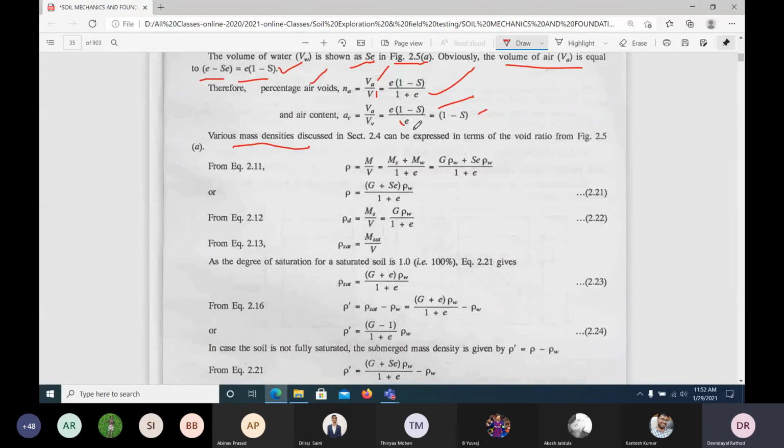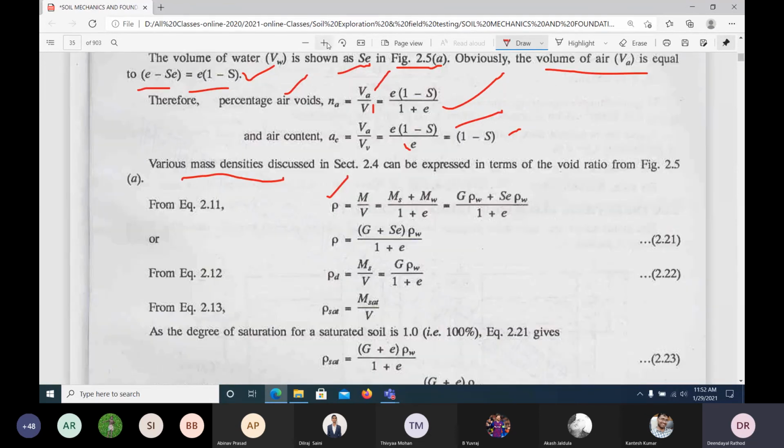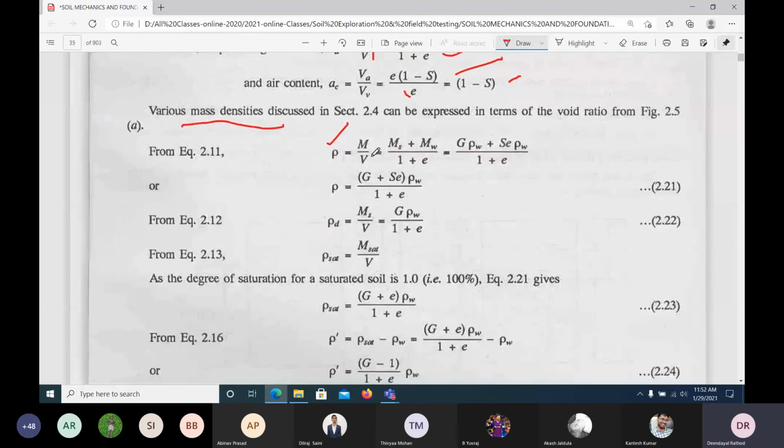Now, what we'll do is the various densities we have discussed: bulk density, dry density, saturated density, and submerged density. We can write everything in this way also. What is the bulk density formula? Bulk density is equal to mass by volume. Here, mass means mass of solids plus mass of water, and volume is 1 plus e, the total volume.